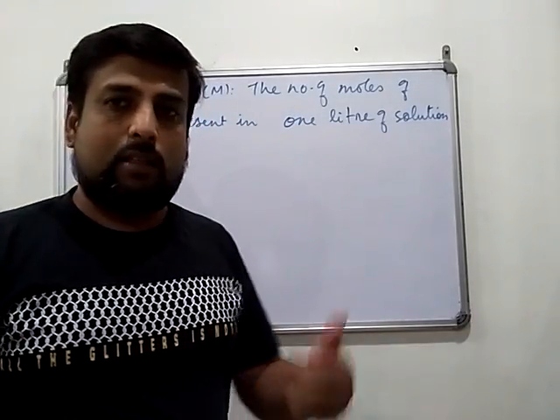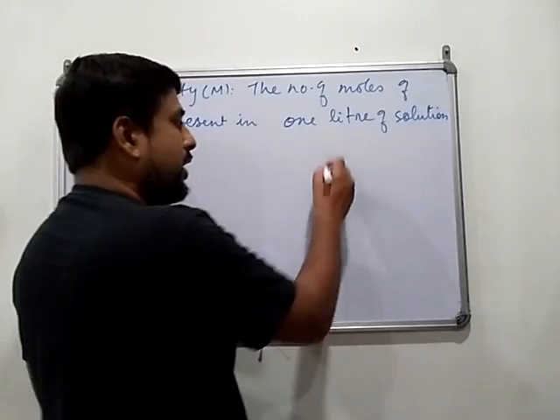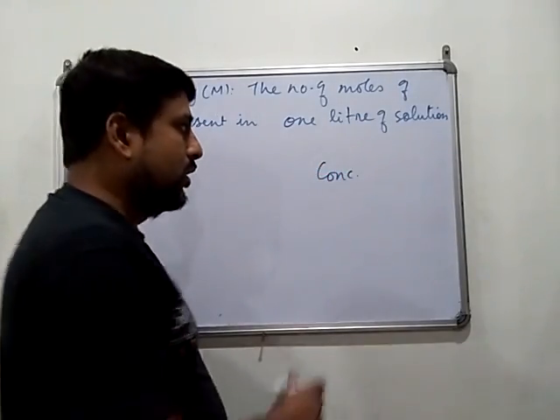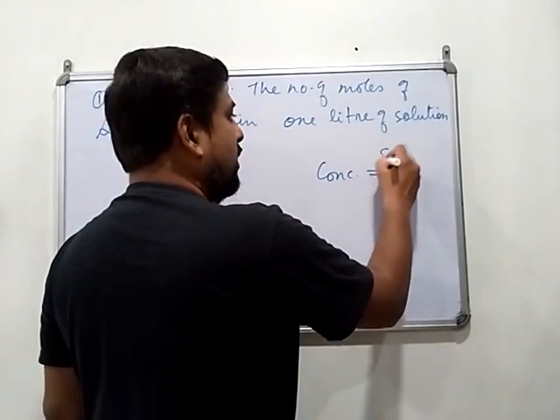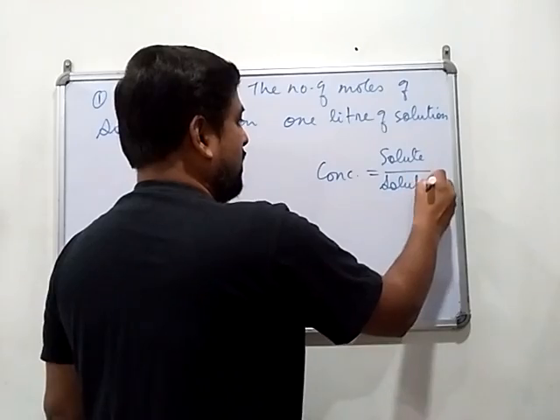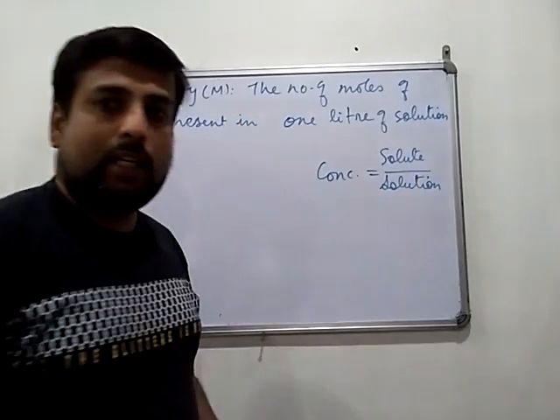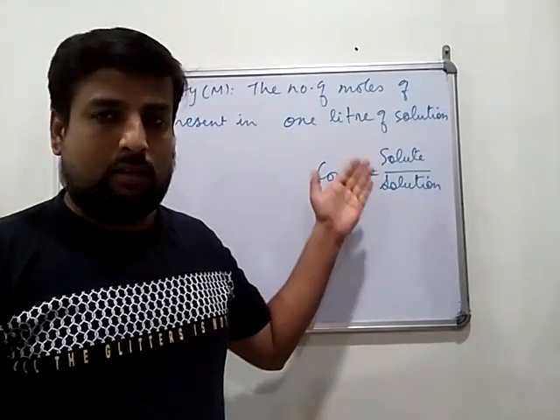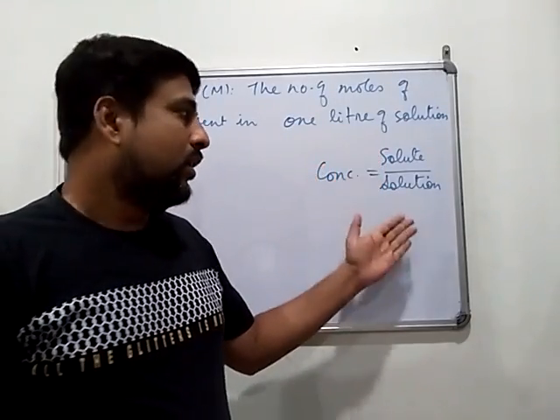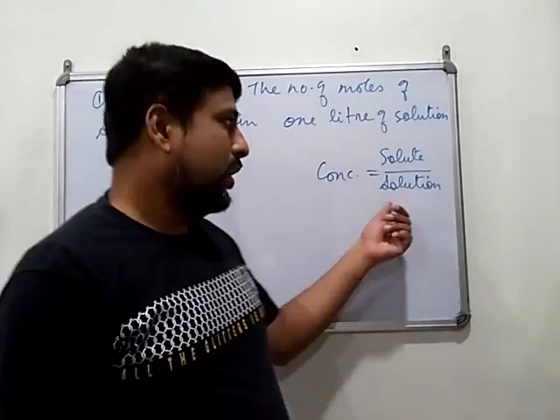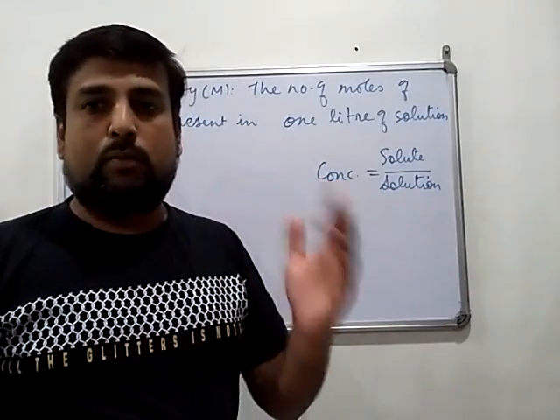Before explaining this, I want to tell you that in any kind of concentration term, in the numerator you will have the amount of solute and in the denominator you will have the amount of solution. This is true in most cases. The amount of solute will be in the numerator, and the amount of solution, or the volume, will be in the denominator, except for one, which is molality.